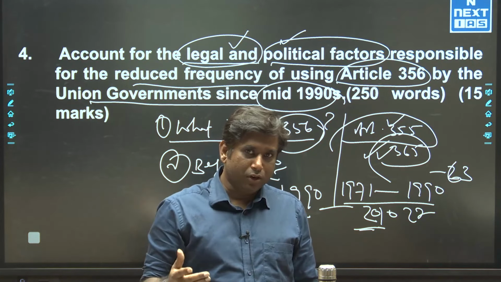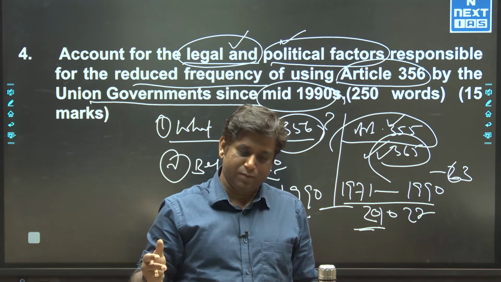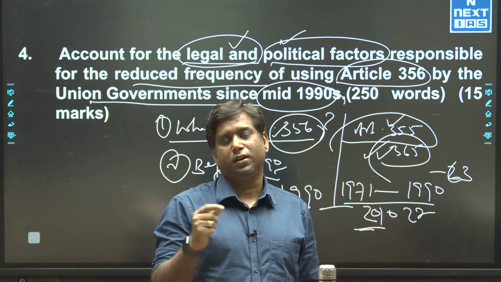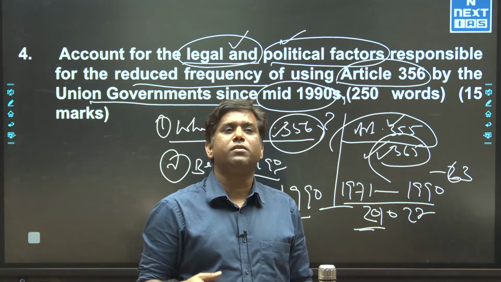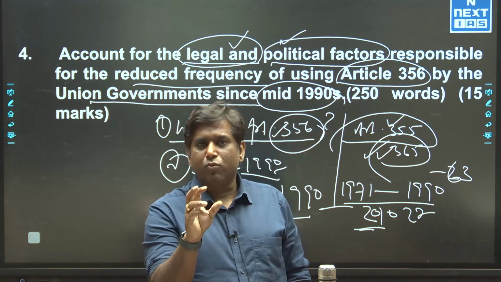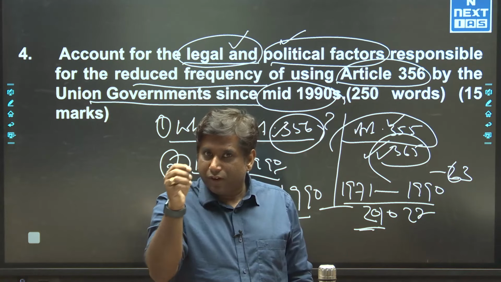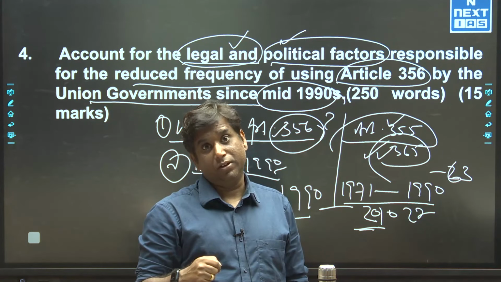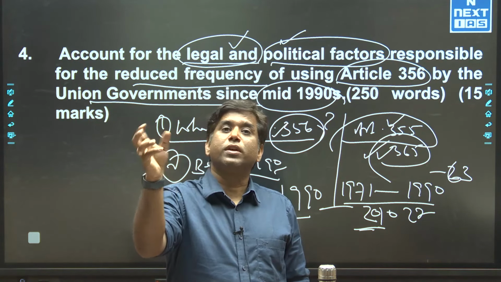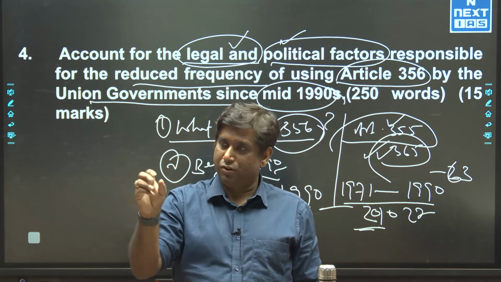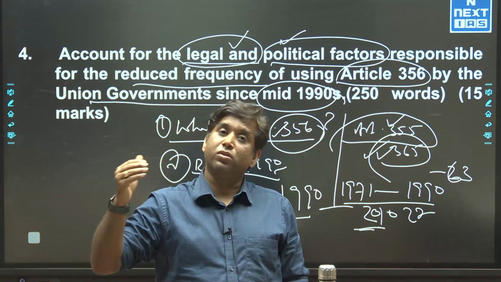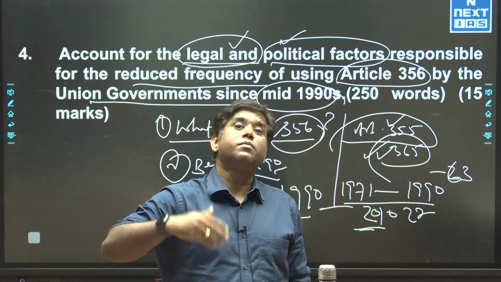So, 3 important cases: Bhuta Singh, SR Bombay and Rameshwar Prasad against Union of India. Let me give some examples. The Supreme Court made it very clear that the material used by the President to establish a breakdown or non-compliance is under judicial review and must be based on relevant material.